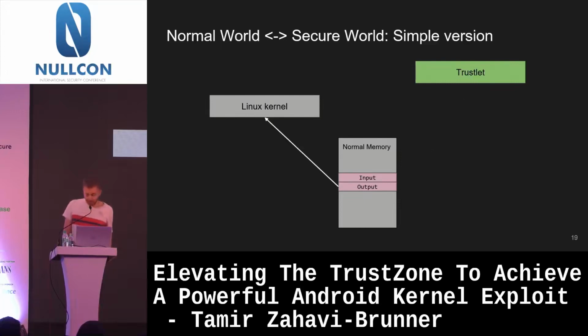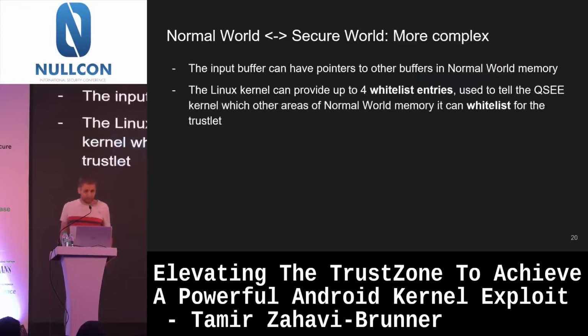But it gets more complicated than that. This was the simple version. Let's say there's a lot of input data, or we want to give the trustlet a bunch of different data in different places around physical memory. This communication protocol supports that as well. And the way it's done, that's where it really gets more complicated. That input buffer that until now only contained raw data can now also contain pointers to other parts of physical memory. And yeah, it gets more complicated, right?